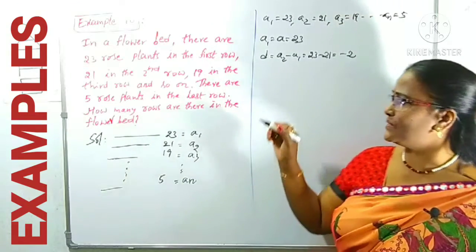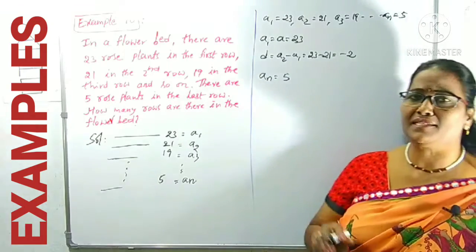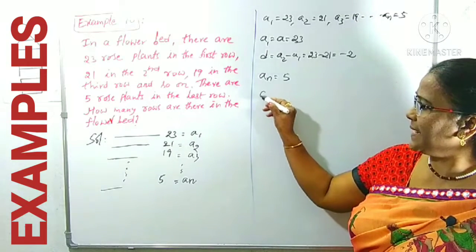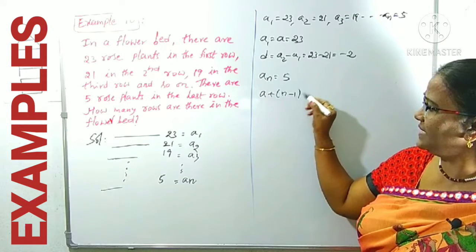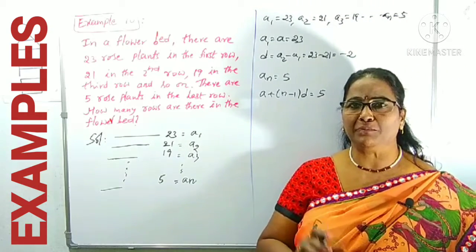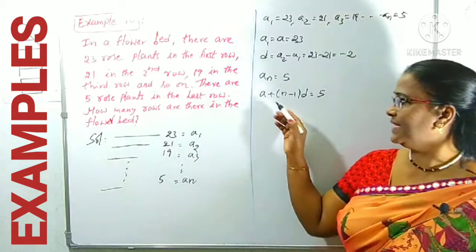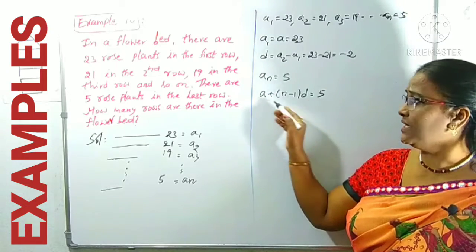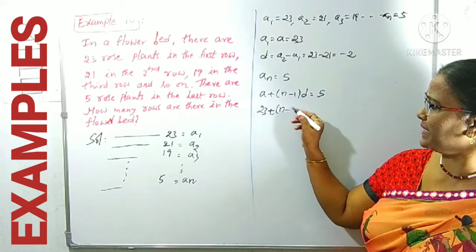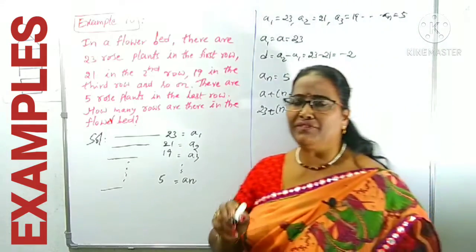What is the last row? AN is taken as the last row, and 5 is given. How many plants are there in the last row? 5. What is the formula for AN? A plus (n minus 1) into D is given as 5. This is the nth term of an AP series, which I explained just now, so we have to recollect that. The A value you know is 23, plus (n minus 1), where n we don't know. The D value is -2, and it equals 5. From this you can find the n value.